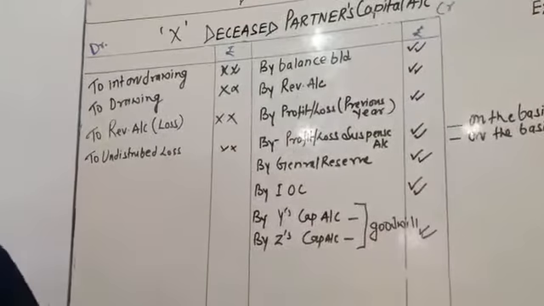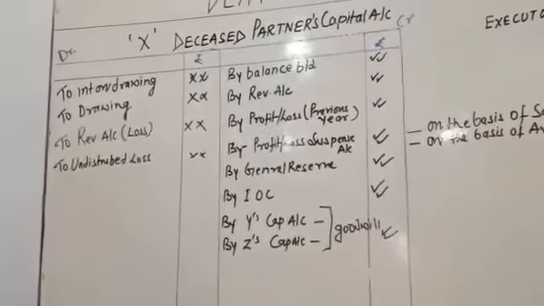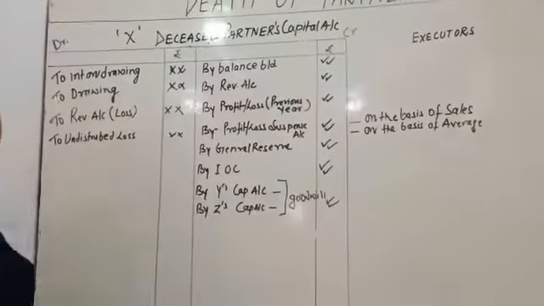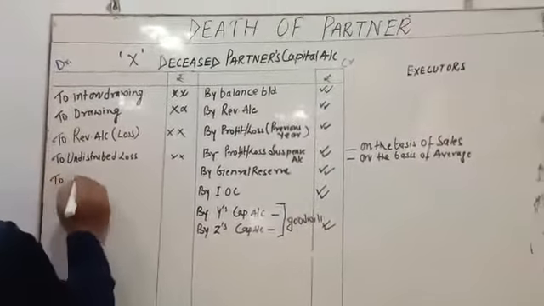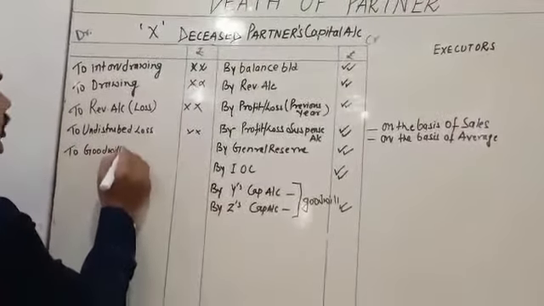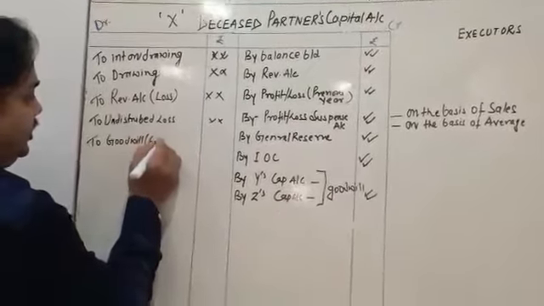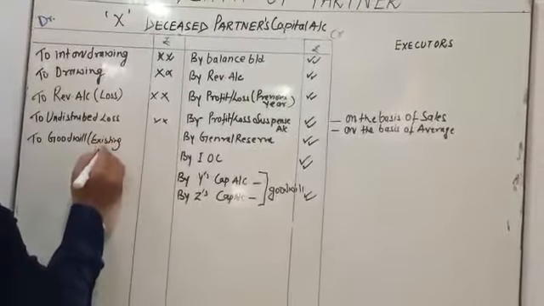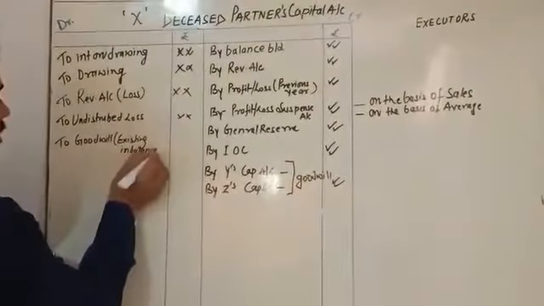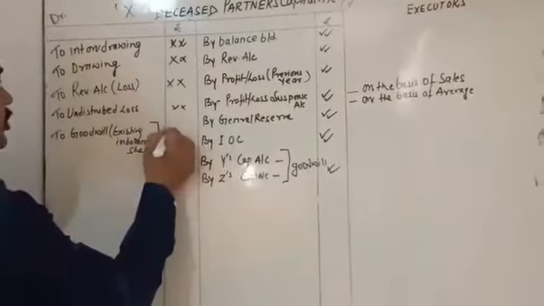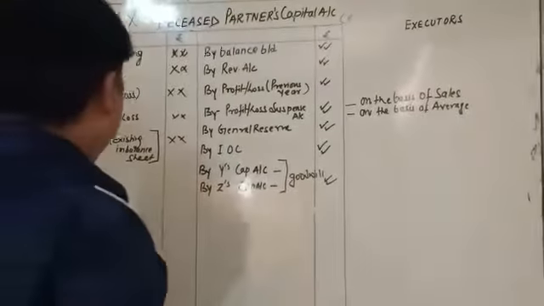Come to the next, my dear student. If there is existing goodwill in the balance sheet, that also is going to be written off. Whatever the share of the deceased partner, it is going to be written off. It is called existing goodwill in the balance sheet. You have to also deduct it.